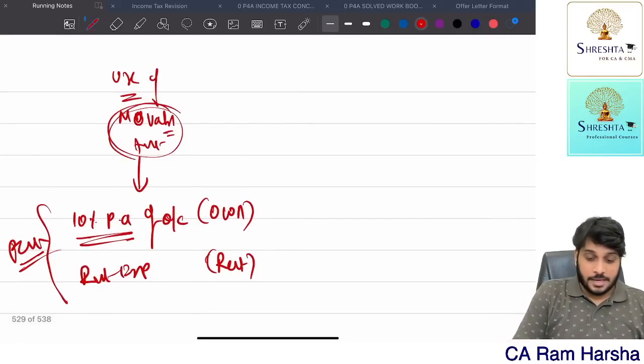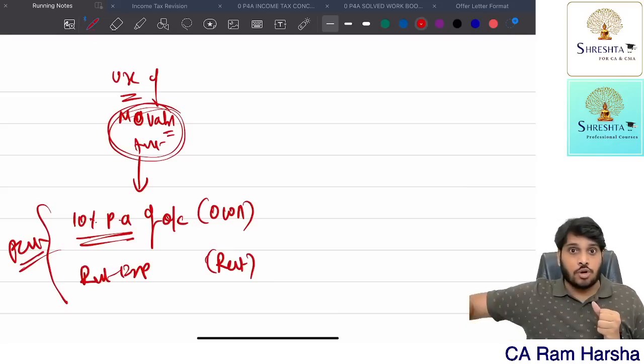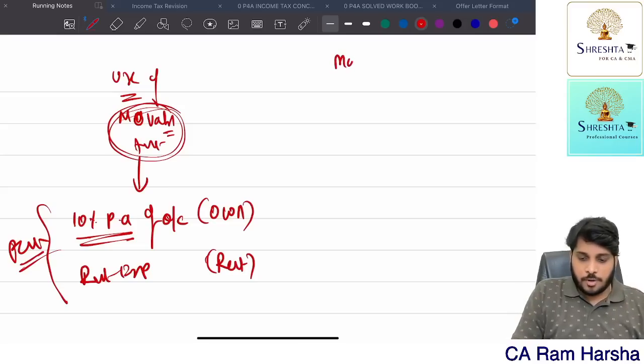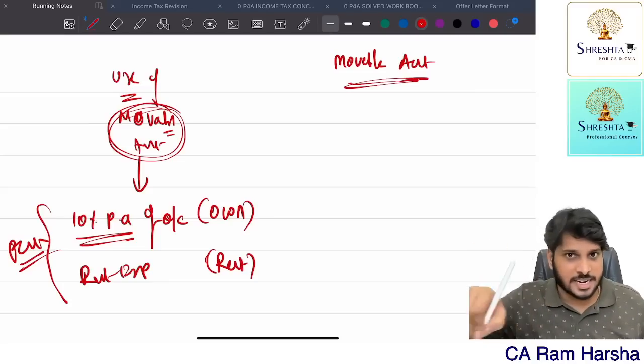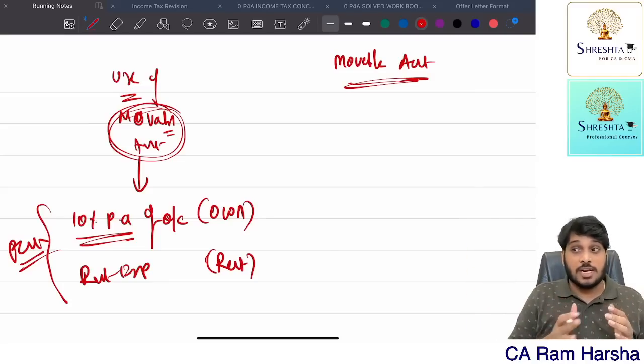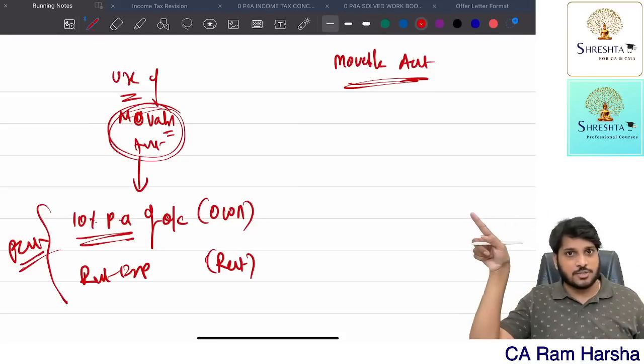Suppose the company purchased some asset, and that asset is sold to an employee. A movable asset is sold to an employee. On this I have explained the problem already, and in that problem also I repeated the provision. Movable asset I sold to employee. Suppose the company is selling an immovable asset to an employee, that's a transfer of capital asset, and capital gains will apply.